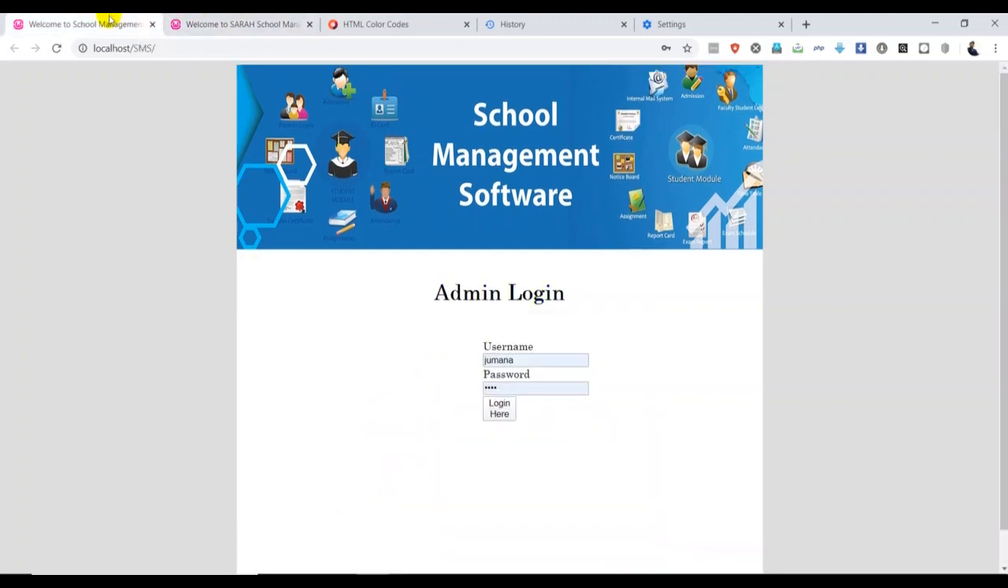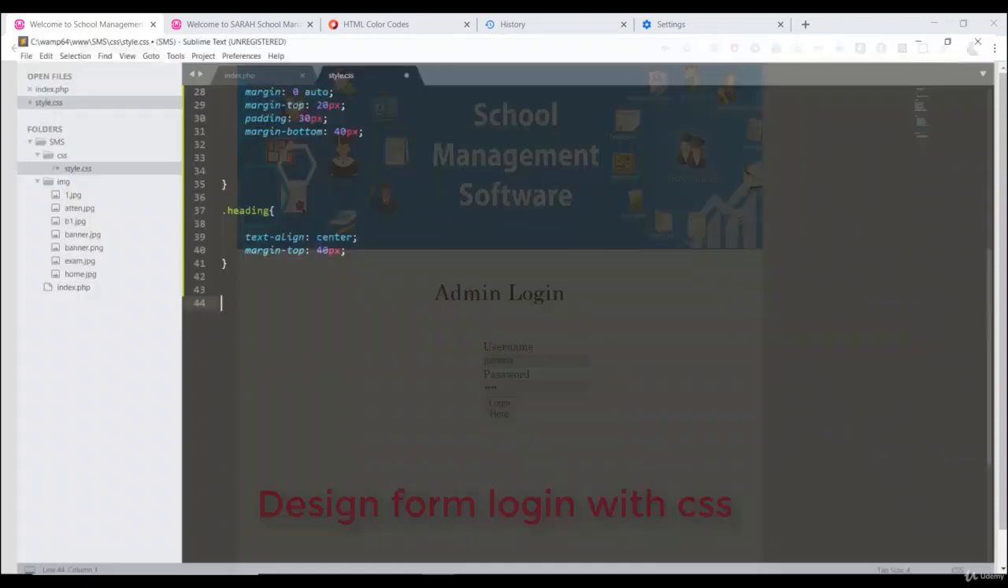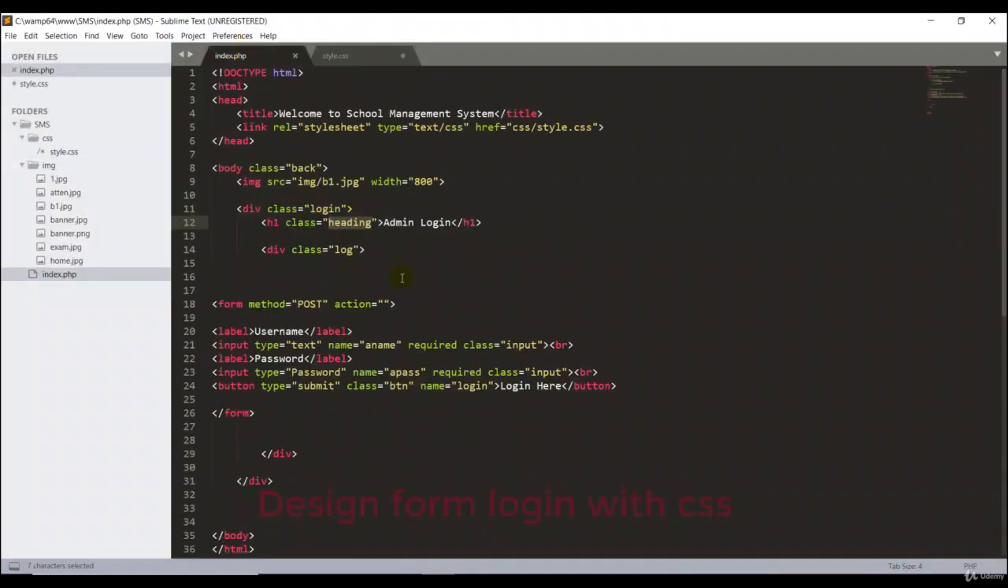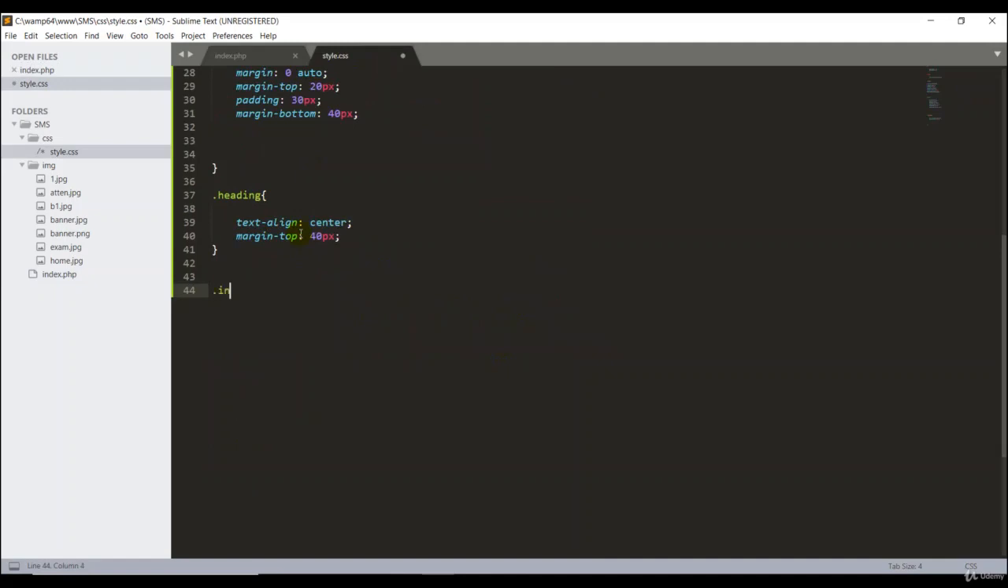Okay, so now we add some more design for the input in the forms. So now I go back in CSS and index.php. Now we have a class name for the inputs. The class is input, so we have to style these classes. Then I put here dot input, open curly braces.